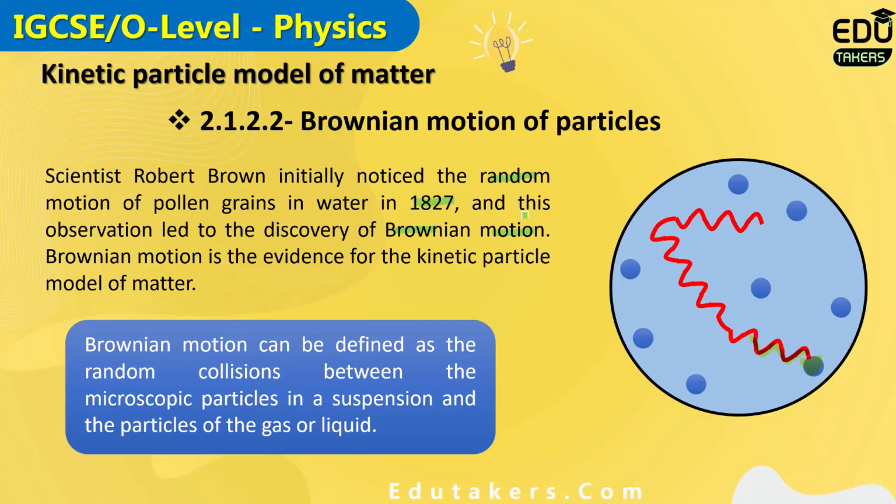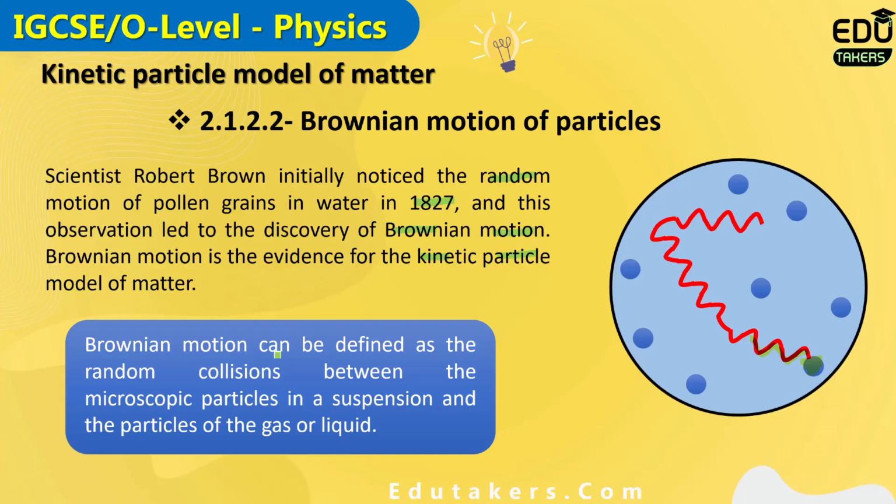Brownian motion is the evidence for the kinetic particle model of the matter.